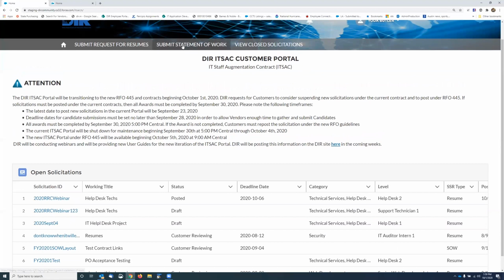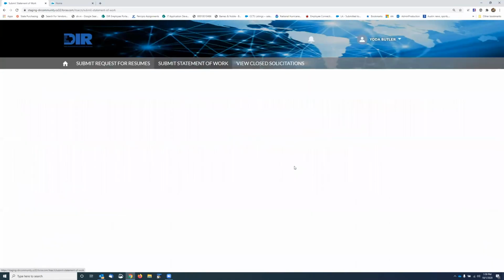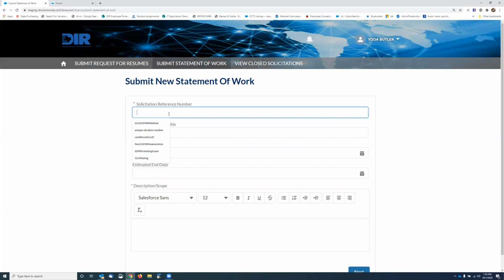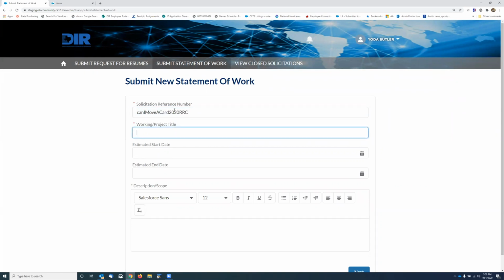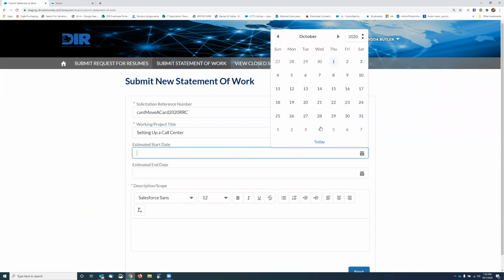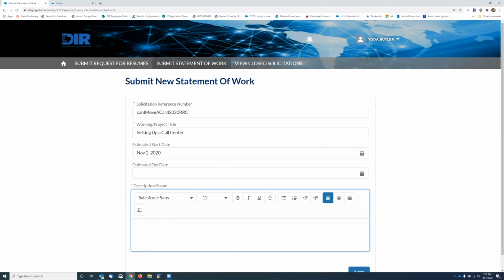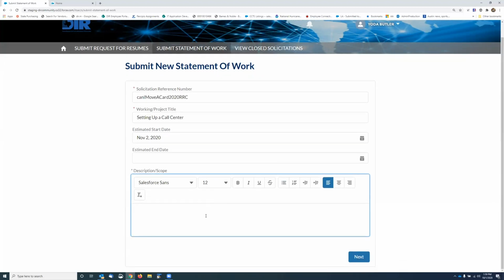The other new functionality we have is submitting a statement of work. For this one, this is more of a project. Let's say you have a project. Let's say you're setting up a call center. And what do you need to set up a call center? You just know you're going to need XYZ. Let's say that's going to start on November 2nd. And the only thing you have to do is fill out a description.